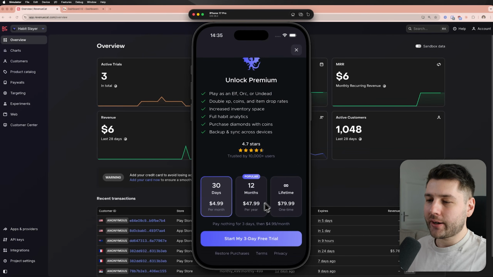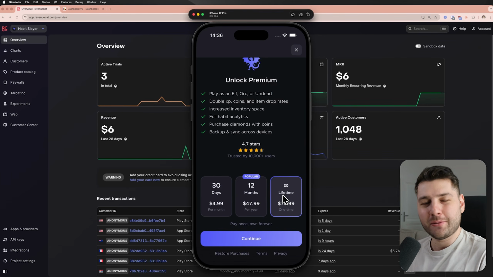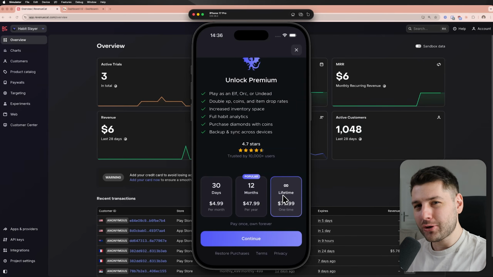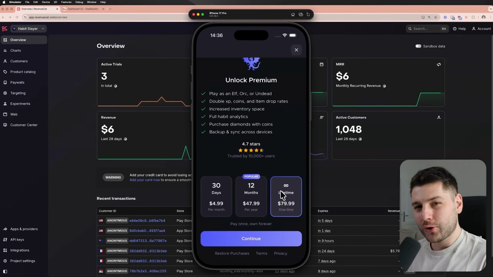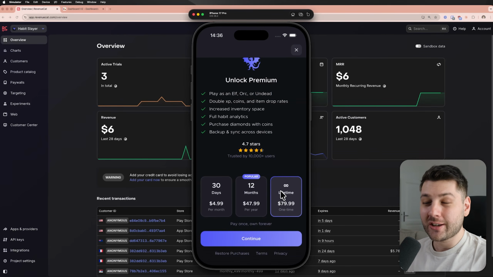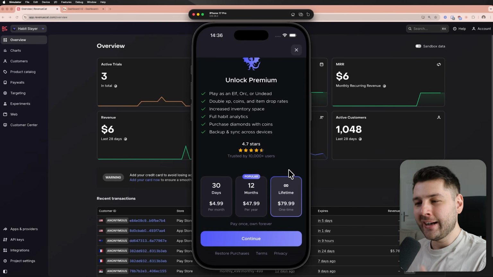Because if you think about it, this lifetime here is 80 bucks. That's not even the price of a AAA game. AAA games are expensive, but they're usually around 70 bucks. So 80 bucks to unlock Habit Slayer in its current state is way too much and doesn't really make sense. This was an omission on my part to have put that there, and I will change it.